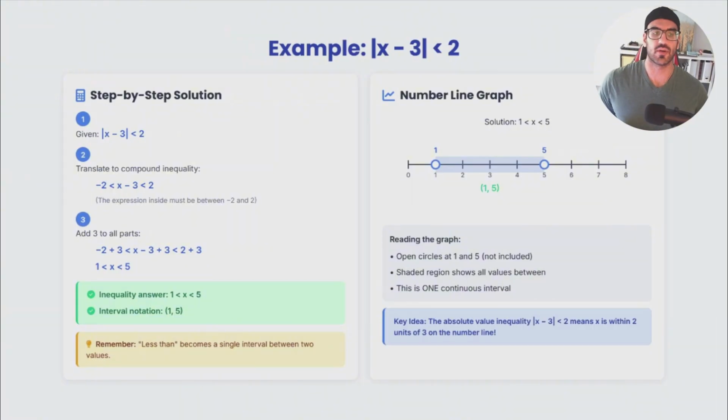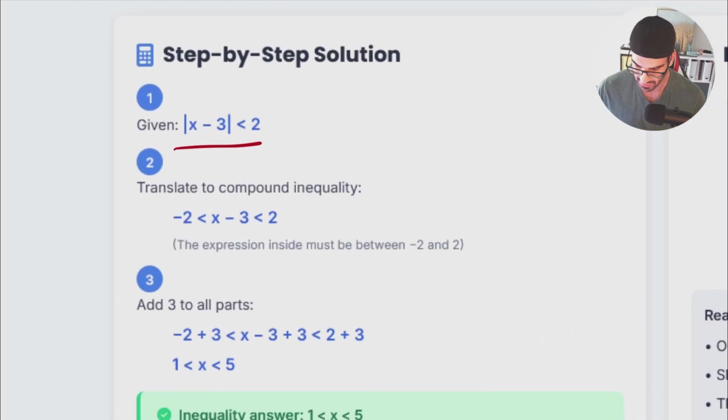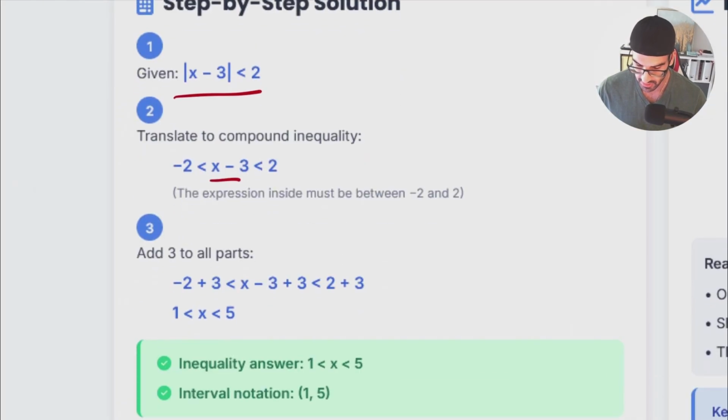So let's talk about an example. The absolute value of x minus 3 is smaller than 2. So the very first thing I have to know is that the question is like this: the absolute value of x minus 3 is smaller than 2. As we all know, when we are talking about an absolute value smaller than something, it means that x minus 3 is between negative 2, a negative number, and positive 2 itself. So right now, as we all know, we have to make x one isolated variable itself.